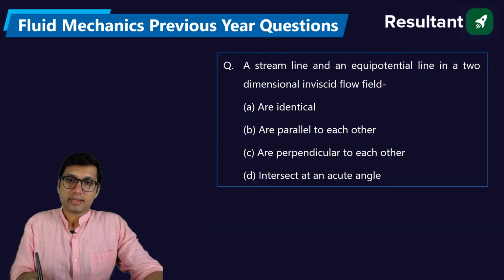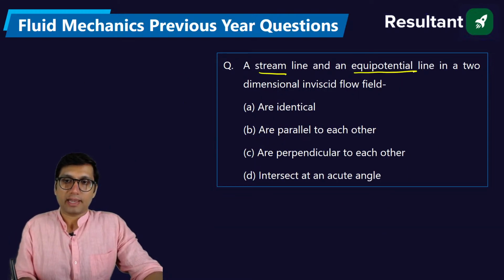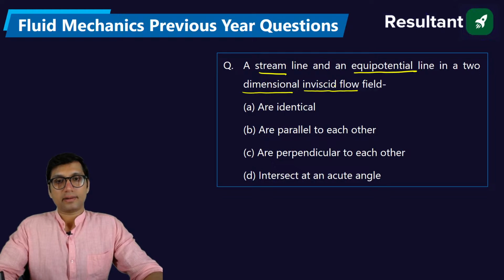A streamline and equipotential line in a two-dimensional inviscid flow field are identical, are parallel to each other.